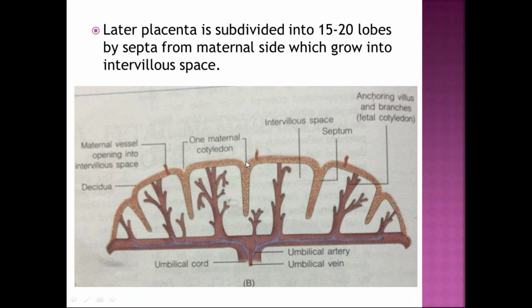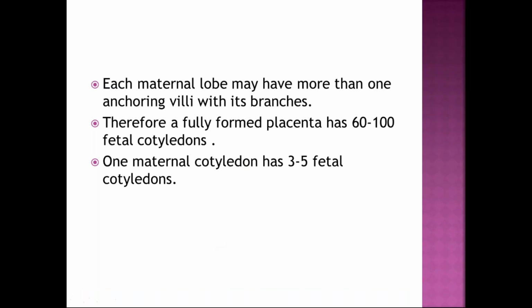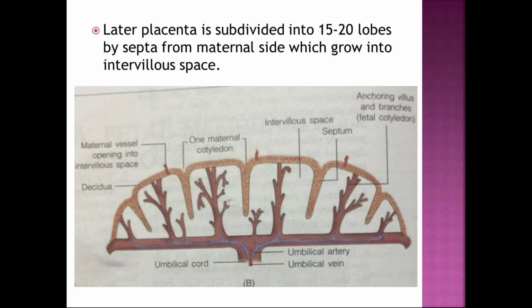And this is the maternal side. This maternal side of the placenta is usually divided into lobes through incomplete septa. You can see the septa is not complete. They are incomplete septa which grow into the intervillous space. So this part is called lobes from the maternal side. This part is called fetal lobule or placentome. Don't get confused. Each maternal lobe may have more than one anchoring villi, which you can see in this picture.